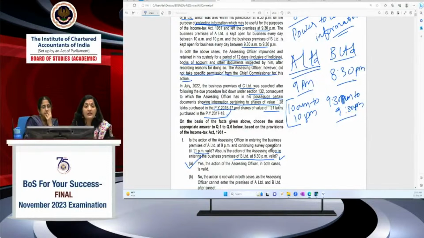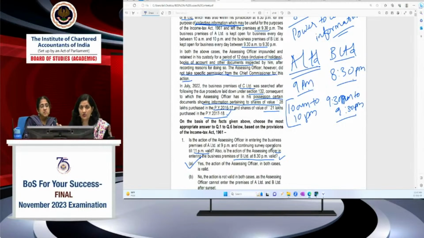But in the case of TDS again, if you are entering the premises for the purpose of doing survey and for the verification of TDS and TCS, then you cannot impound or retain the books. Of course, you can enter the premises for survey, but for retaining the books of accounts for more than 15 days, you have to seek the permission, right? So you have to keep in mind the power to collect information.